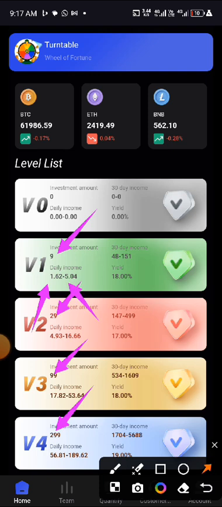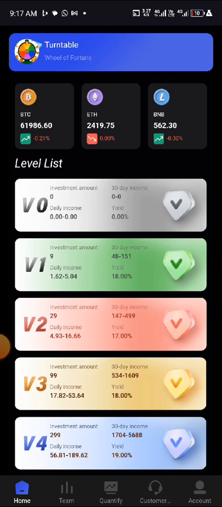5.4, like that. For the second version here, you see 4.93, and you see 16.66. Here you see 17.82, then 53.60 something dollars. This one you see 56.81, and this one you see $189. So let me explain it to you. That means you can earn up to that in that level.